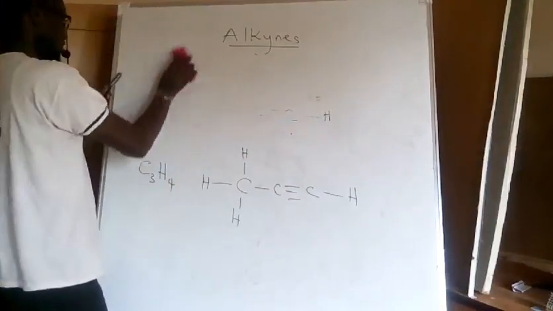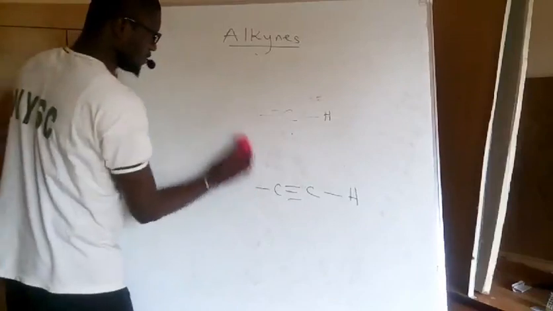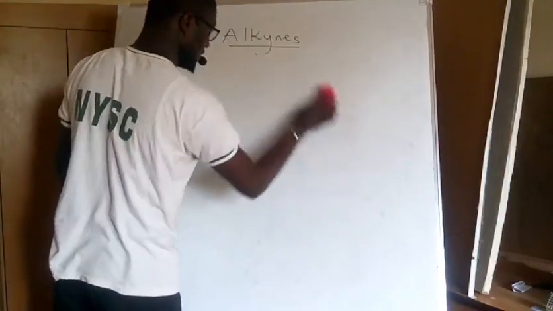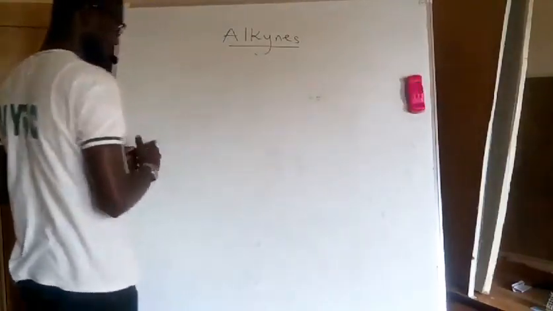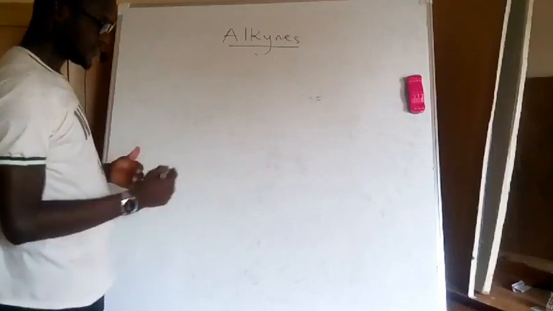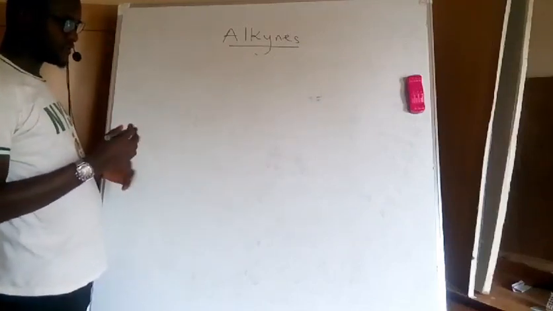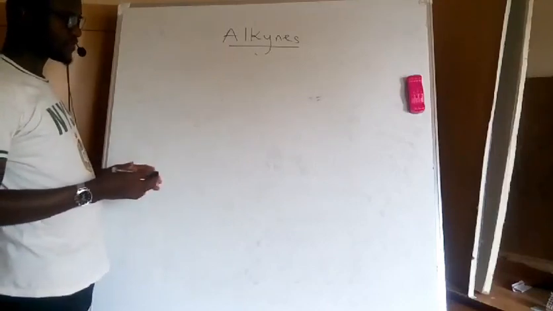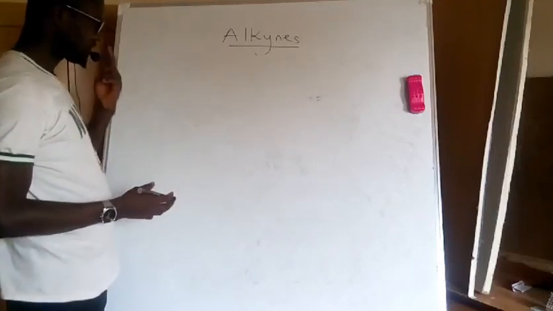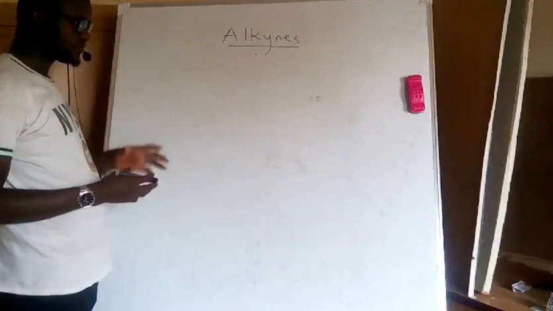So let's look at how these compounds are named. How do we name them? It's very similar to the way we name alkenes, because in alkenes we said we only consider the position of the functional group to determine the first terminal carbon.